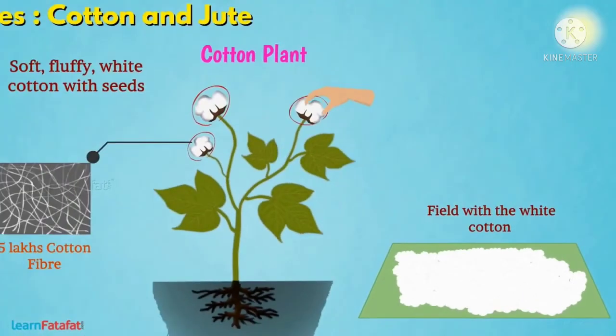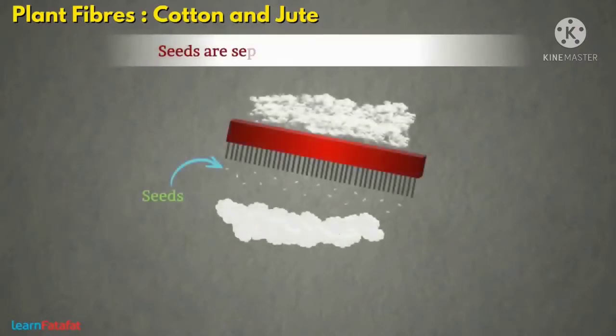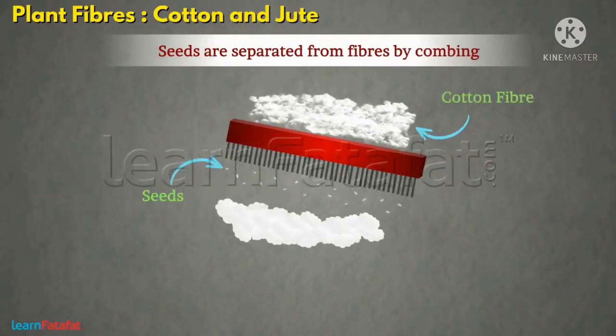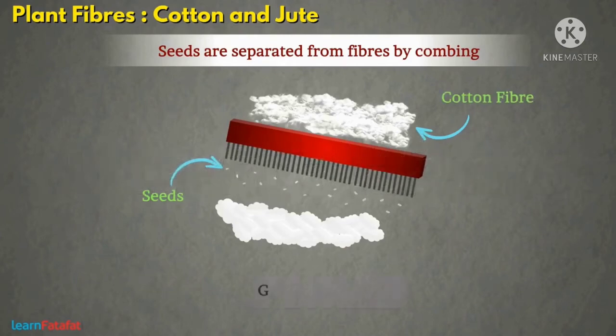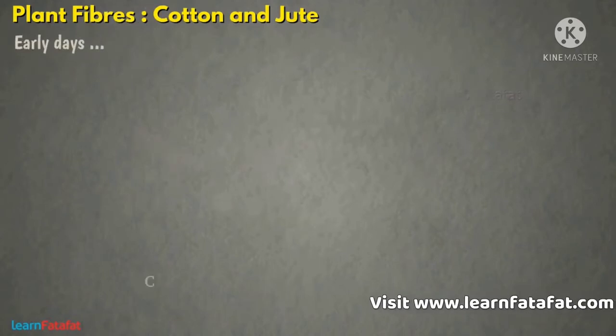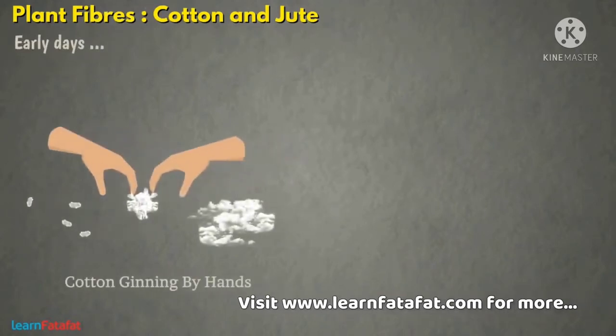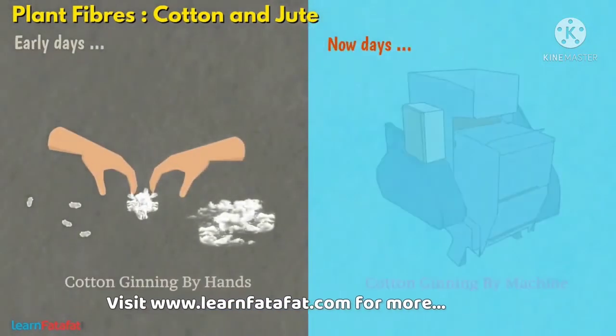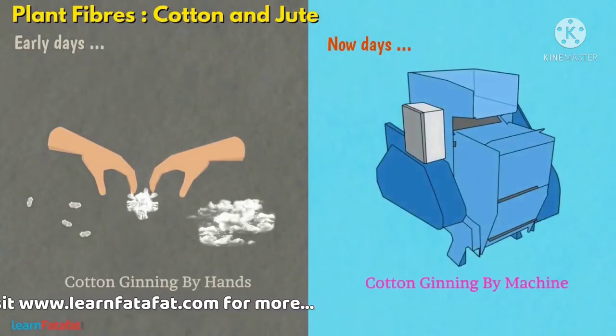Cotton is picked from the balls by hand. The seeds are separated from fibers by combing. This process is called ginning of the cotton. Previously, ginning was done by hand. However, these days, well-developed machines make the work easy. This is how we get cotton fiber.